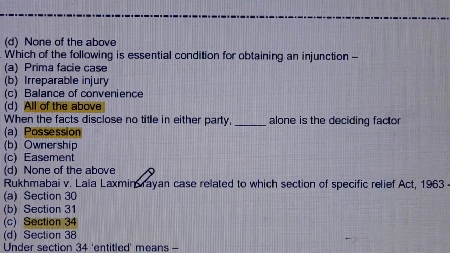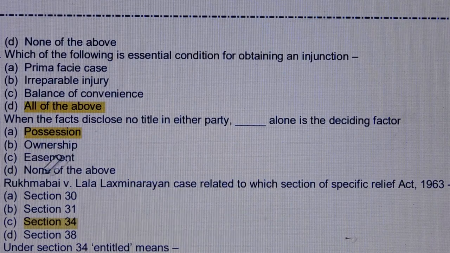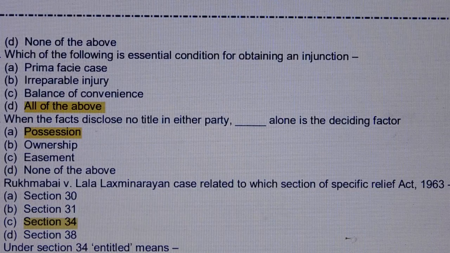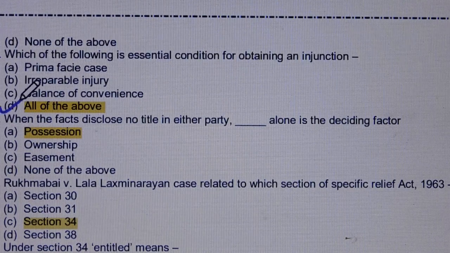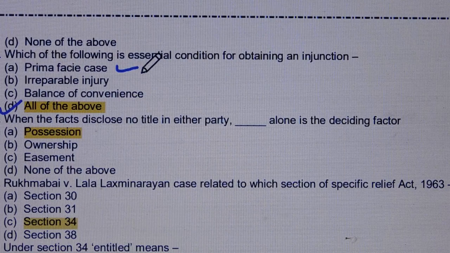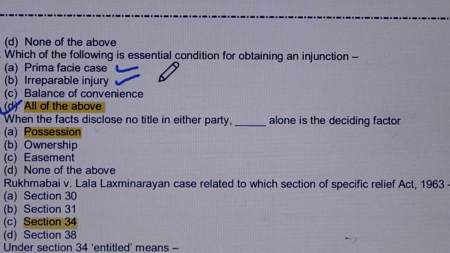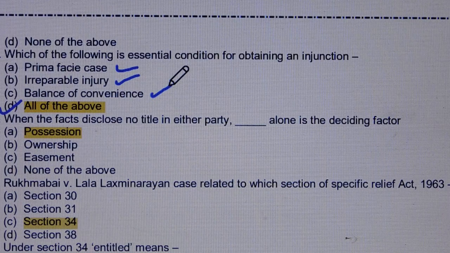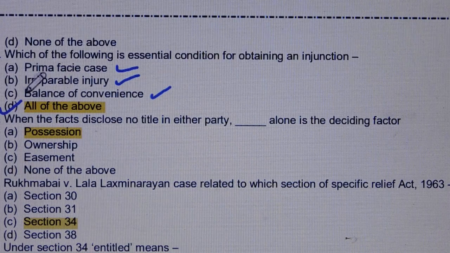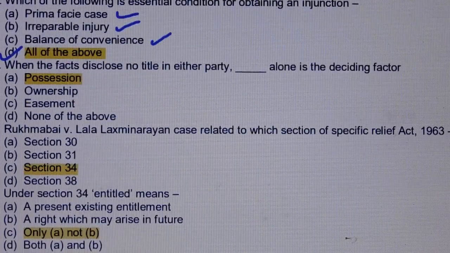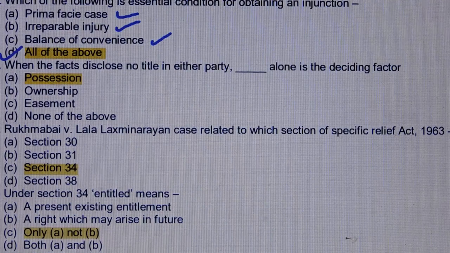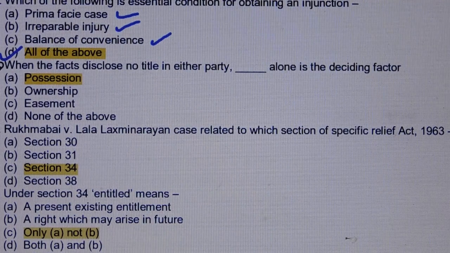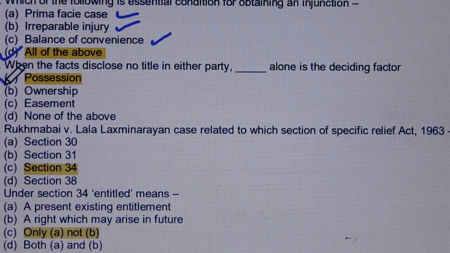Question number 122. Which of the following is essential condition for obtaining an injunction? Answer is option number D, all of the above. Means option A, prima facie case, option B, irreparable injury, option C, balance of convenience, all of the above. Question number 123. When the facts disclose no title in either party, dash, alone is the deciding factor. Answer is option number A, possession.